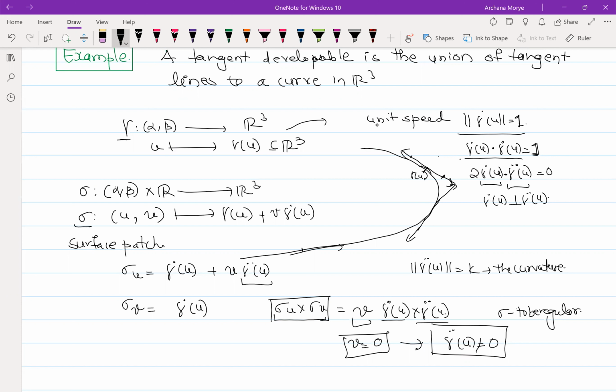Okay, this is non-zero. That is what I need. And what is curvature? I wrote curvature over here, right? So this curvature is always strictly greater than 0. That is what we needed from our curve. And v is not equal to 0. Suppose v is equal to 0, what will happen? Can you tell me? When v is equal to 0?